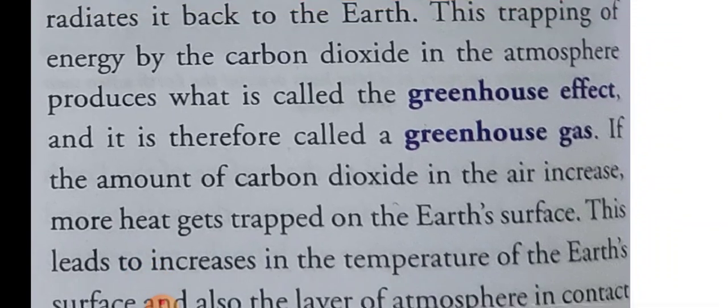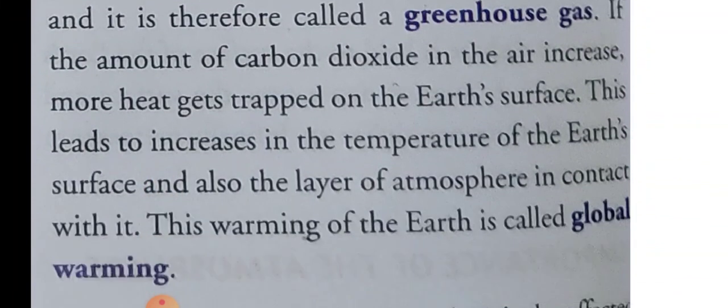If the amount of carbon dioxide in the air increases, then more heat gets trapped on the earth's surface. अगर कार्बन डाइऑक्साइड की अमाउंट बढ़ जाता है तो उसके द्वारा ज़्यादा हीट ट्रैप किया जाएगा, and this leads to an increase in the temperature of the earth, और इस कारण से अर्थ का टेम्परेचर बढ़ जाएगा. The earth's surface and also the layer of the atmosphere in contact with it warm up. And this warming of the earth is called global warming.